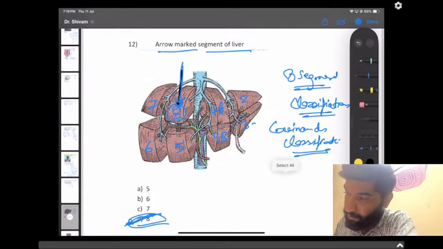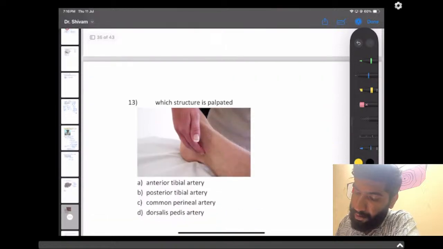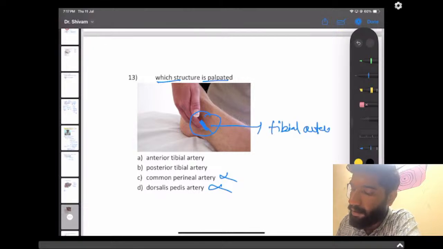So let's go to the next question. Question number 3. Which structure is palpable? I will give you a hint. This is a tibial artery. Now, which one is this? Anterior or posterior?